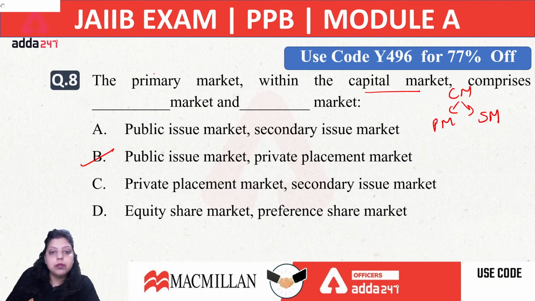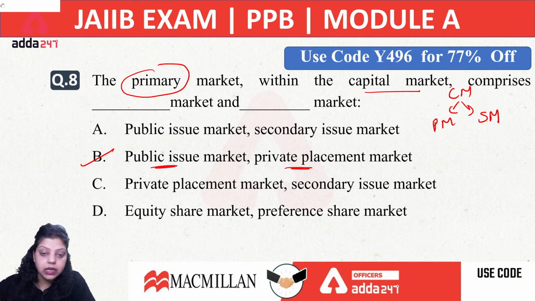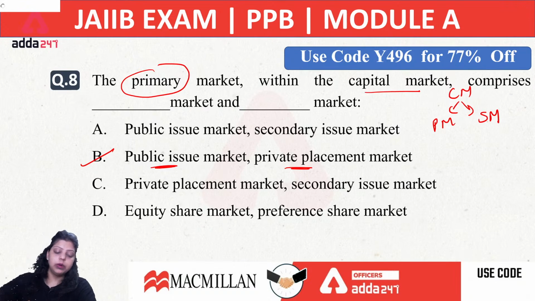So when we are talking about primary market, in primary market, public issue can be done or private placement can be done. What is public issue? In which shares are open to each and every person in the country or outside the country. Any person can purchase the share of the company, that is known as public issue. What is private placement? When the shares are issued for a particular group of people, then it will be known as private placement. So the right answer for the 8th question will be B.